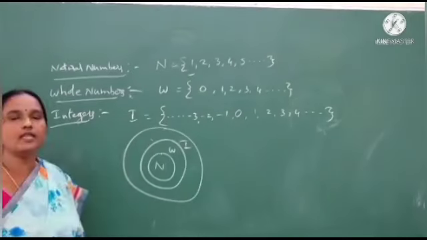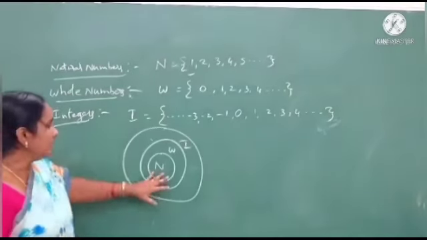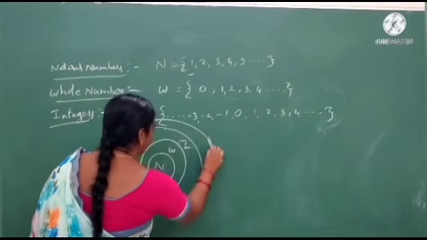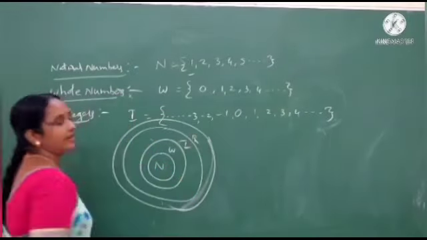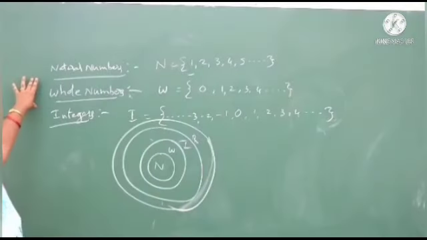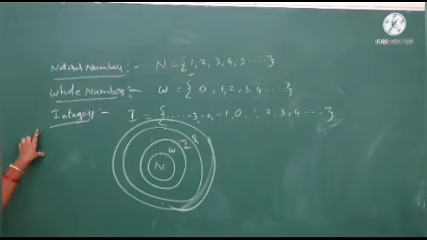All whole numbers are in integers. All integers are in rational numbers. That's why I am telling about natural numbers, whole numbers and integers here.